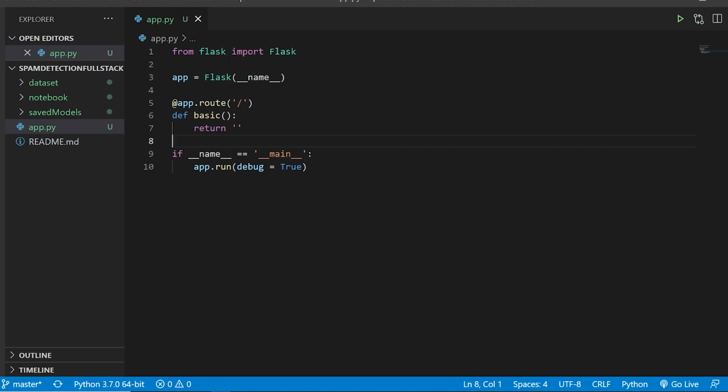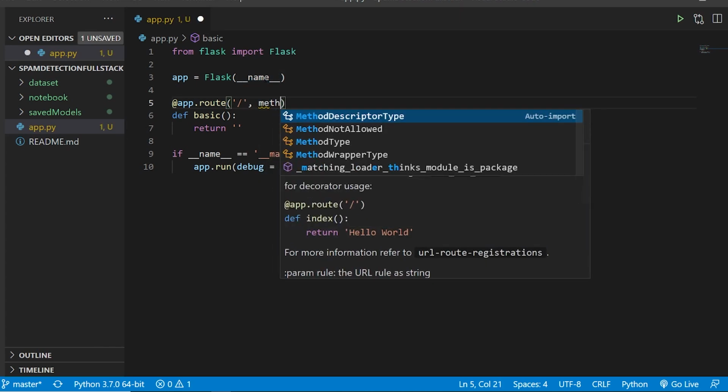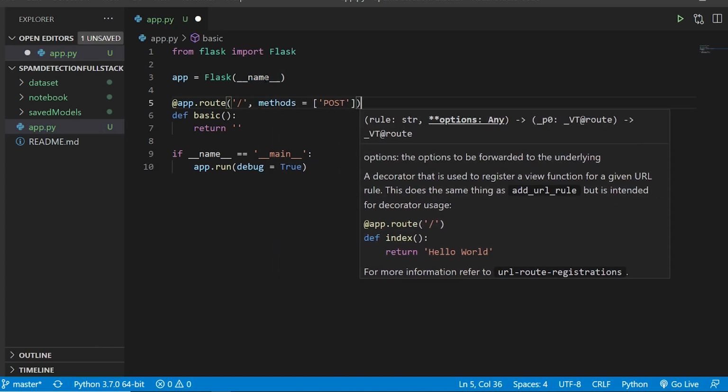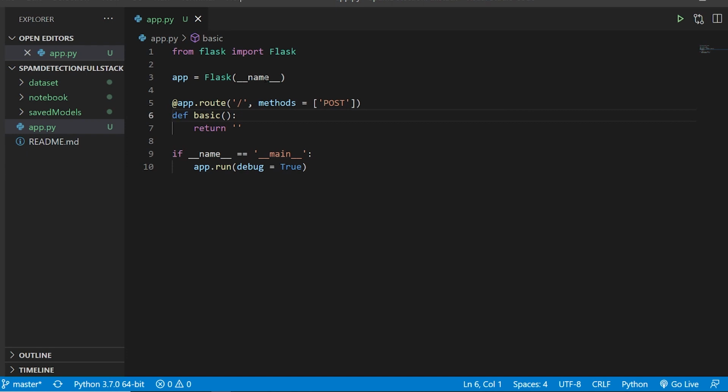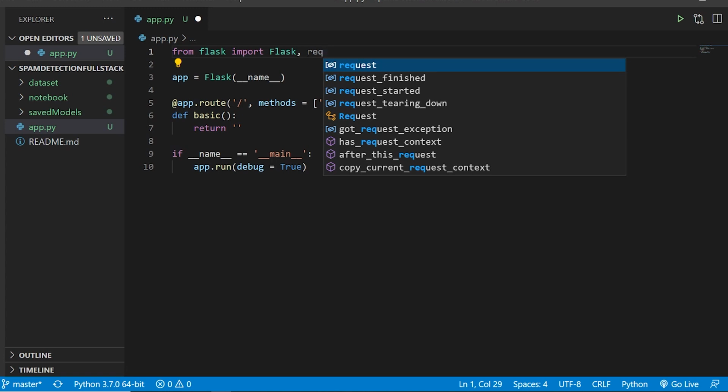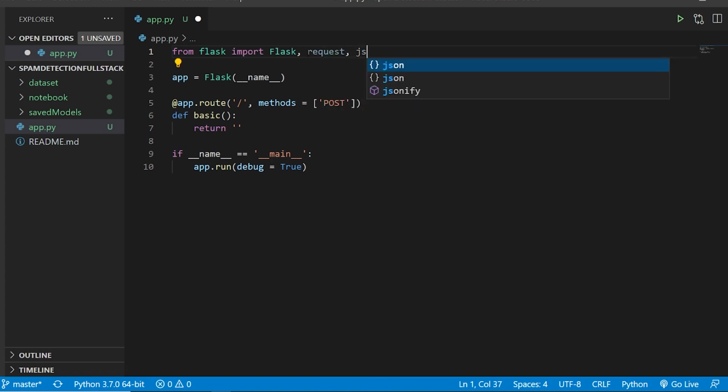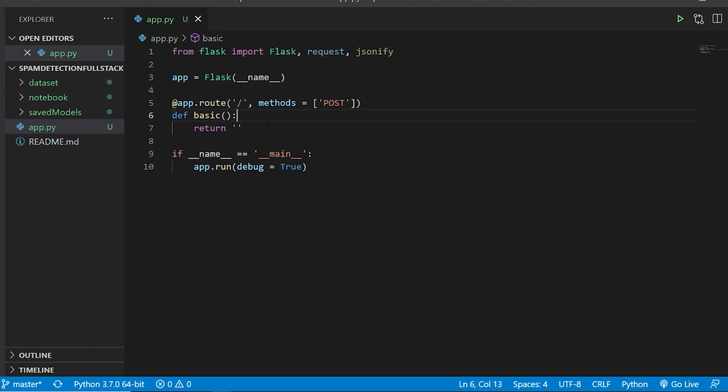And now I will require a post request. So I'll say methods is POST. This POST request is responsible for helping you hit the route. Here I'll require something known as request and something known as jsonify. This jsonify will be used for the REST API. All right, and now let me import my models.